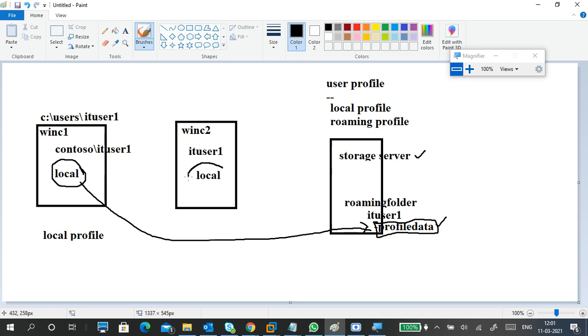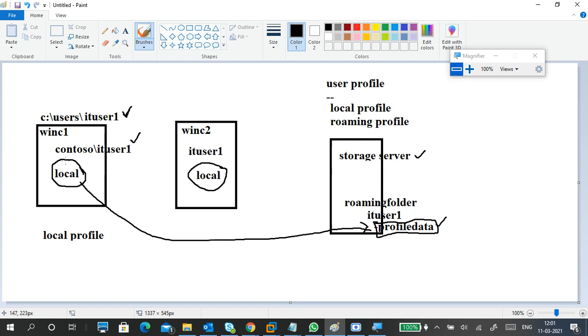Okay. Next one is this one. For example, C:\Users\IT user one. This is the normal location, right? When our user logs in, the profile is created here, and we call that a local profile.